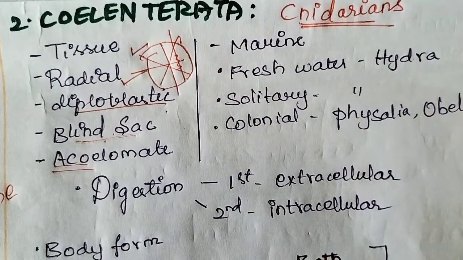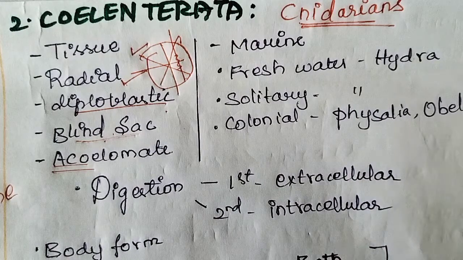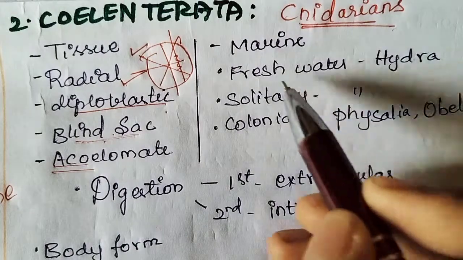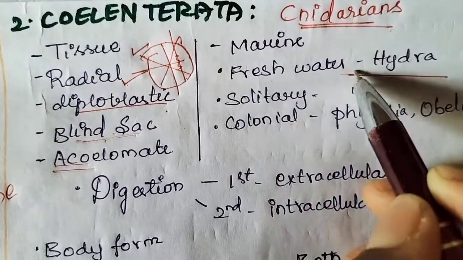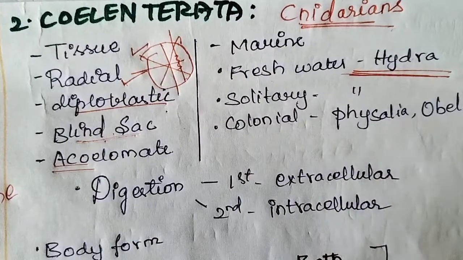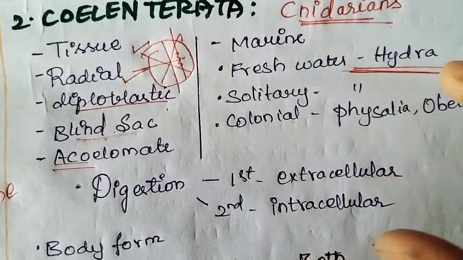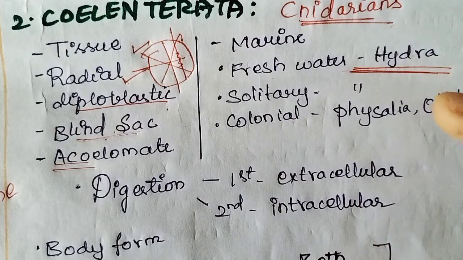They are common in aquatic, marine, and freshwater also, not mostly in freshwater, but aquatic and marine are the most common habitat of cnidarians. Then freshwater coelenterata, the best example is hydra. They asked this in the NEET exam, so note this. Freshwater cnidarian, best example hydra.